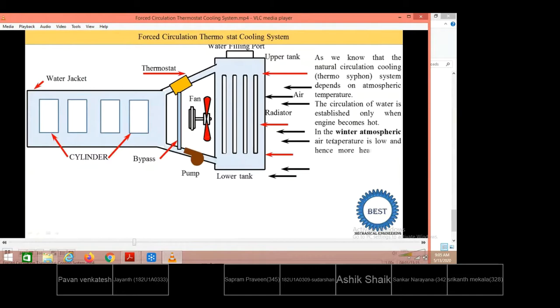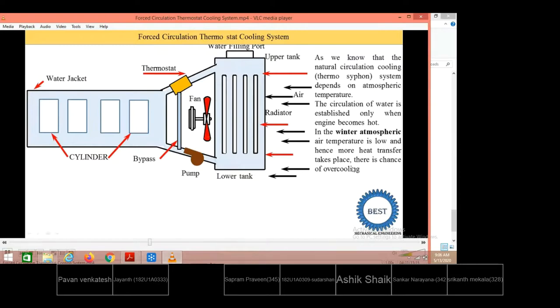Now in winter, the atmospheric temperature is low. So in winter, the atmospheric air temperature is low, and hence more heat transfer takes place. So there is a chance of overcooling. Here we are also talking about the thermosiphon system. The atmospheric temperature is lower during winter, like 15-20 degrees. In summer seasons, the temperature is higher, up to 35 and 40 degrees. So during winter, what happens? Overcooling is done.